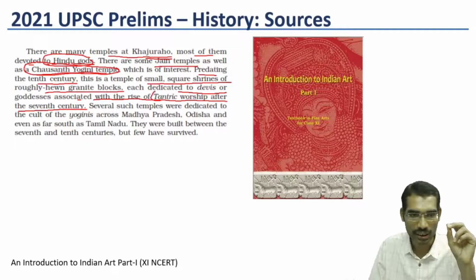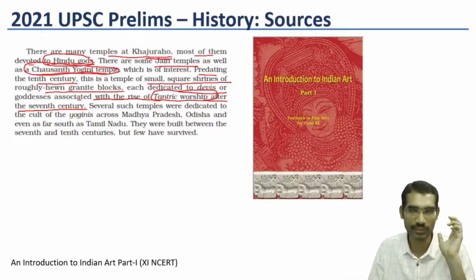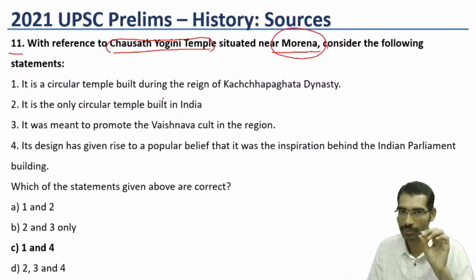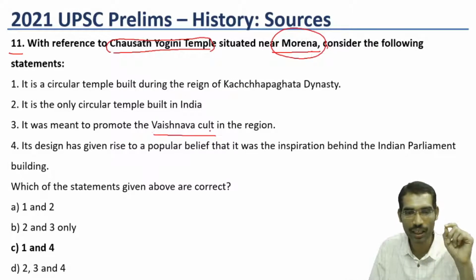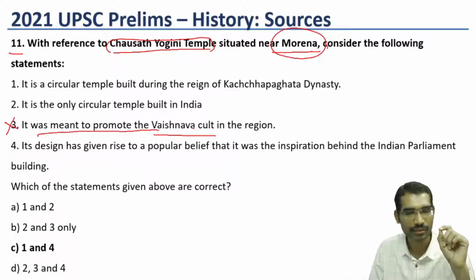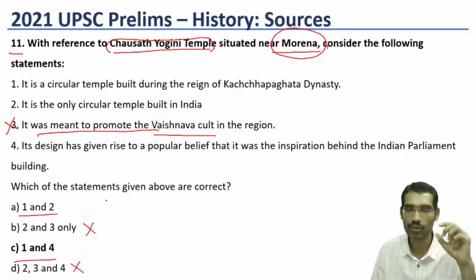So this tantric worship is different from Vaishnavism. So we have to deduce this. If we know this paragraph, and if we know that Chausat Yogini temple is not related to the Vaishnava cult, then this goes wrong. It was meant to promote the Vaishnava cult. This goes wrong. Then if we take out 3 as wrong, then 1 and 2, or 1 and 4, will be the answer.